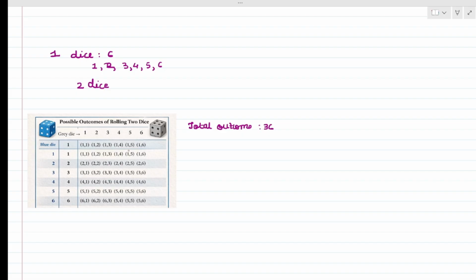So in the examination, if you are asked for any 2 dice outcome, always make sure to form this type of table. It will be easy to find out the values and your concept will also be clear and you will not make any kind of mistake regarding these sums.